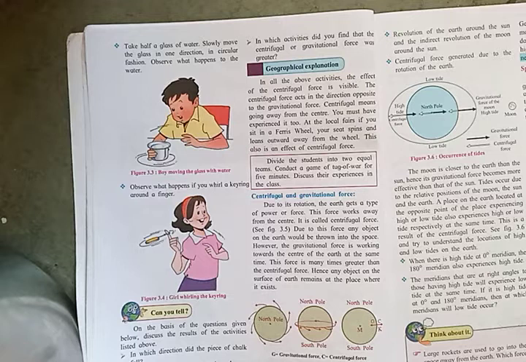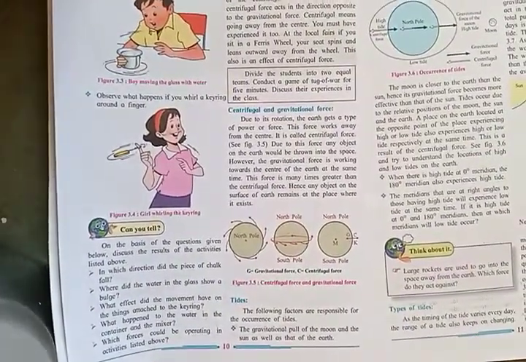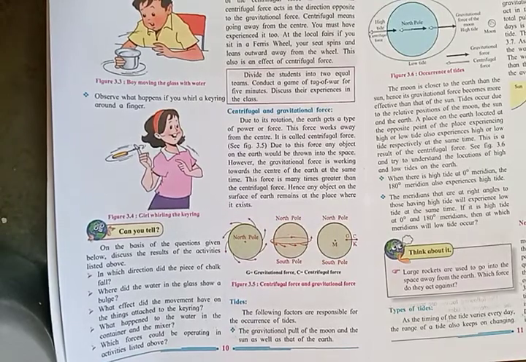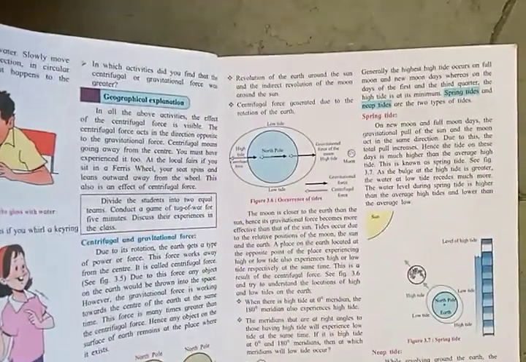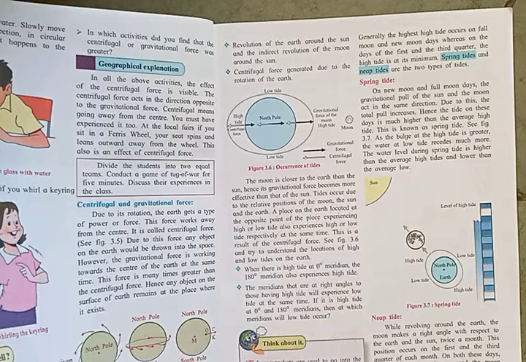Now tides. The following factors are responsible for the occurrence of tides. How are the tides occurring? The first one, the gravitational pull of the moon and the sun as well as that of the earth. The next one, revolution of the earth around the sun and the moon around the earth. Then, centrifugal force generated due to the rotation of the earth. Now see, the moon is closer to the earth than the sun, hence its gravitational force becomes more effective than that of the sun.